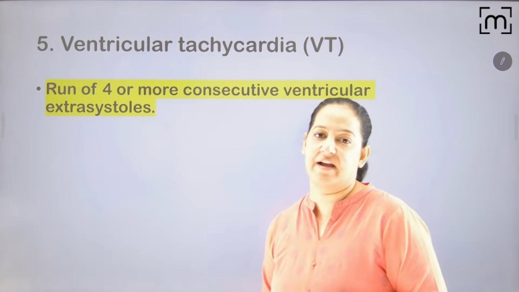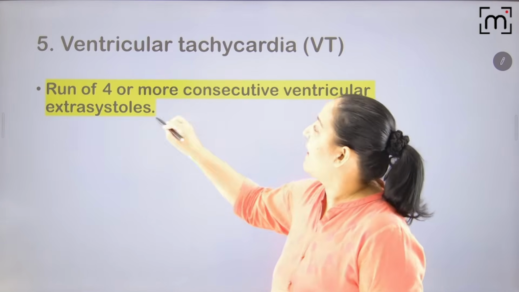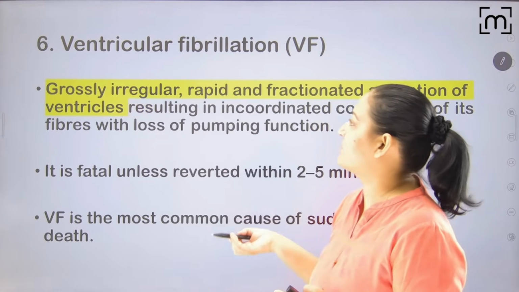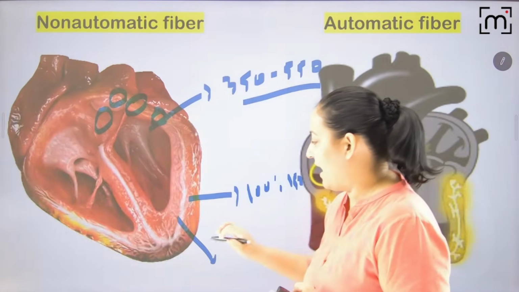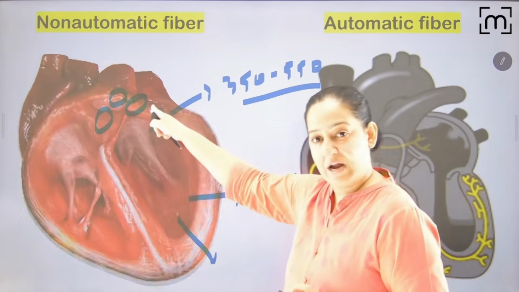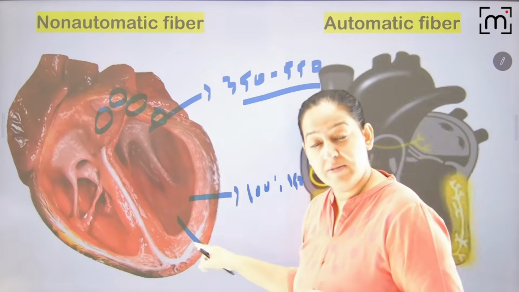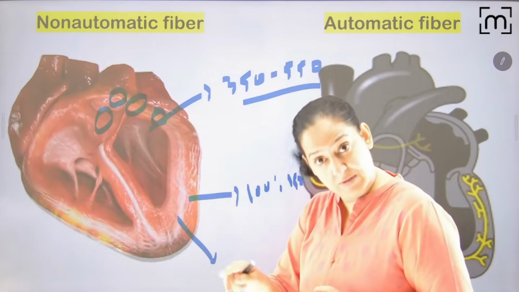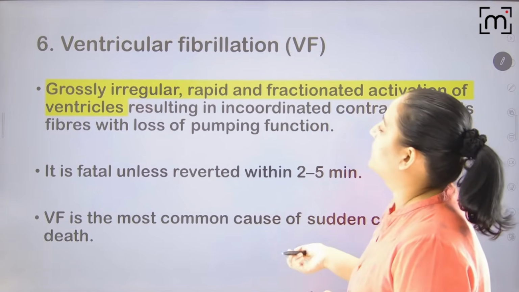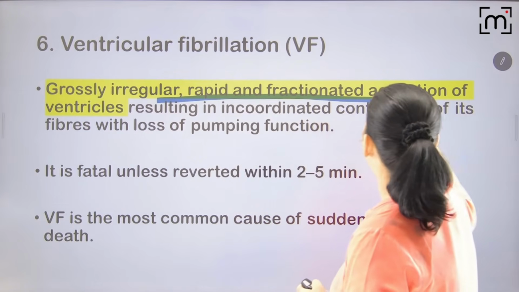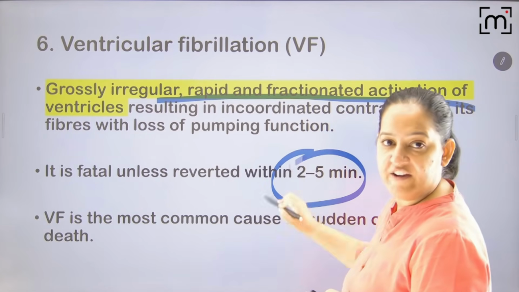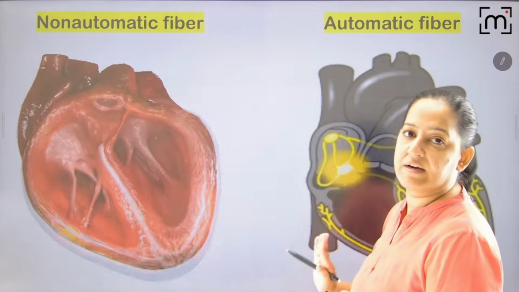Now coming to ventricular tachycardia and ventricular fibrillation. Ventricular tachycardia, VT, is a run of 4 or more successive ventricular extrasystoles. Normally there is one atrial systole and one ventricular systole, but here the ventricular systole becomes 1, 2, 3, 4 extrasystoles and then the next atrial systole. That is ventricular tachycardia. In ventricular fibrillation, there is irregular, rapid and fractionated activity of the ventricles. It's very fatal. If not treated within 5 minutes, the person dies. It is the most common cause of sudden cardiac death.